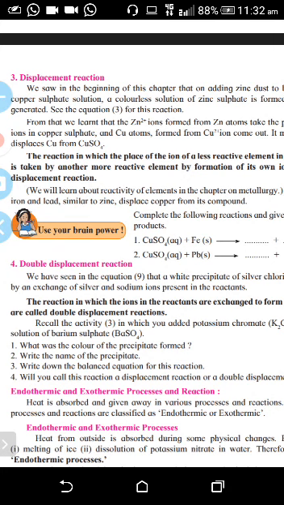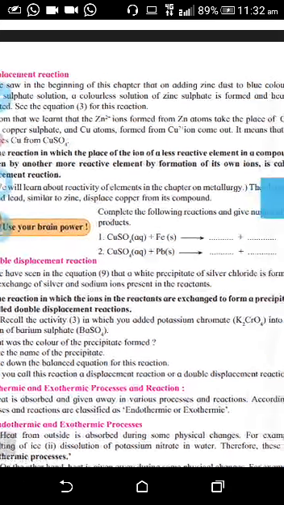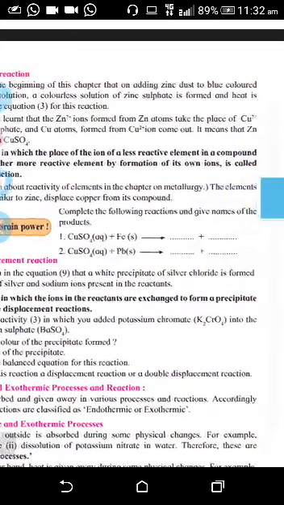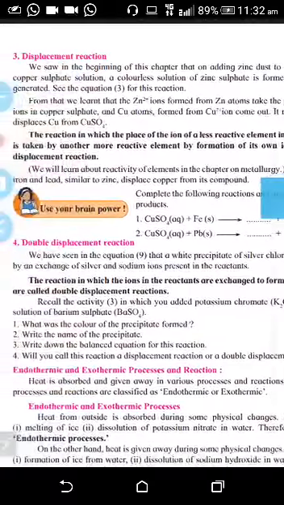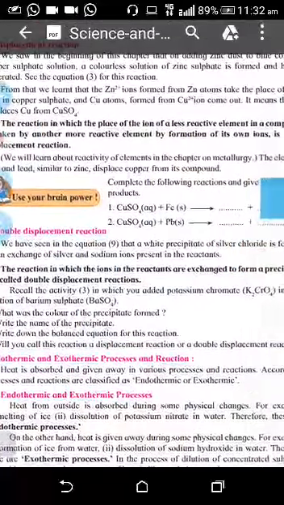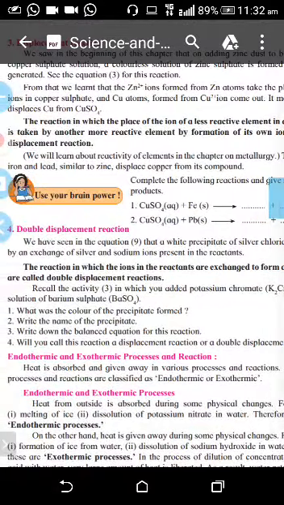So in double displacement reaction, the reaction in which the ions in the reactants are exchanged to form a precipitate, that is called double displacement reaction. So here you can take the example. In this the example is not shown, but I will tell you the example.